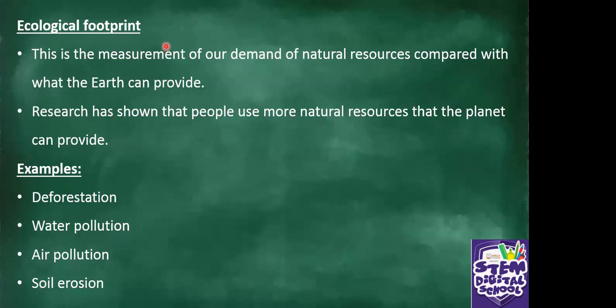Maybe they want to build a new infrastructure. They can also cause soil erosion. Yes, Hloni, carbon dioxide. All right. So all of these are examples of what? Ecological footprint. We need to take care of our environment.